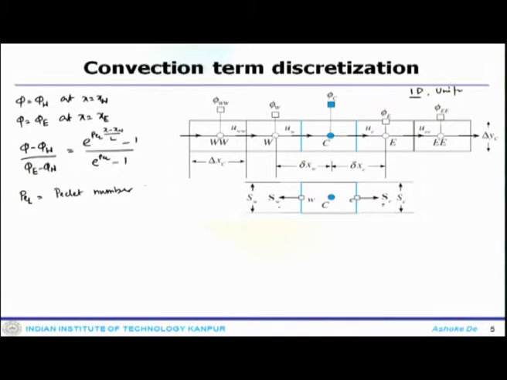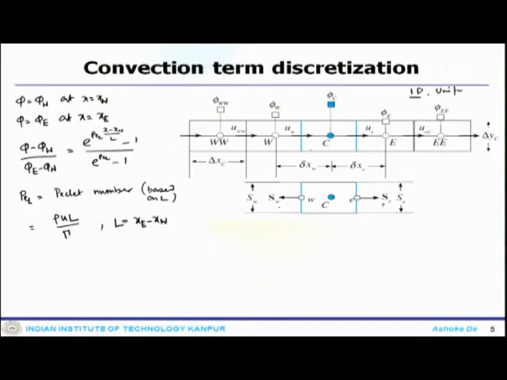This is based on L, and is defined as rho u L by gamma, and L is x E minus x W. So, that is the distance between these two.